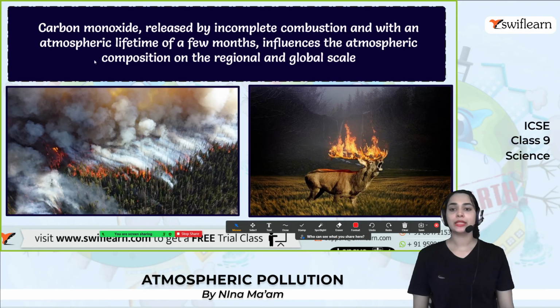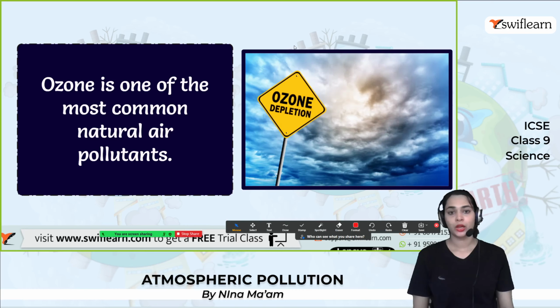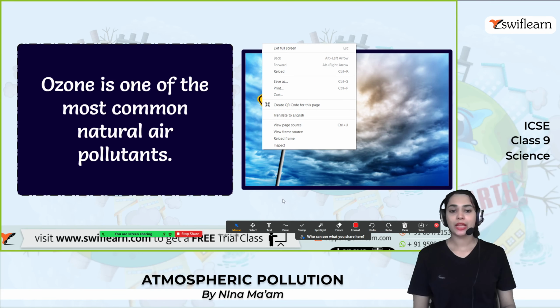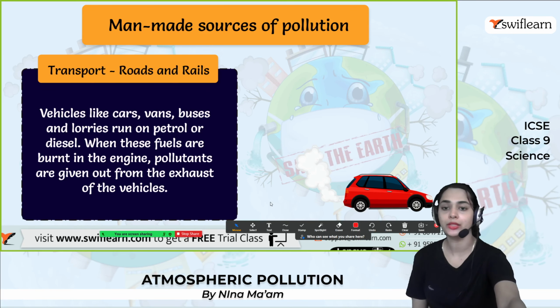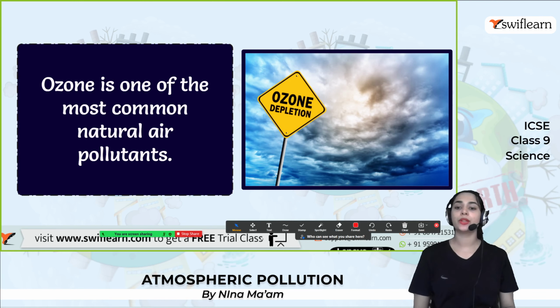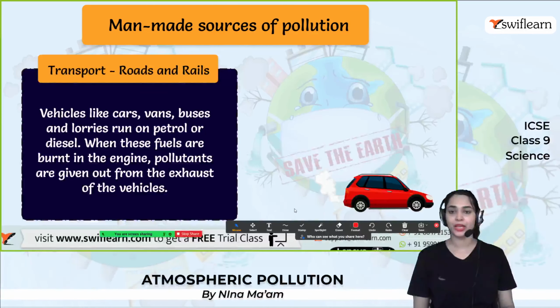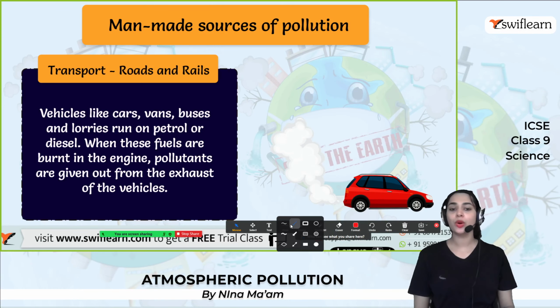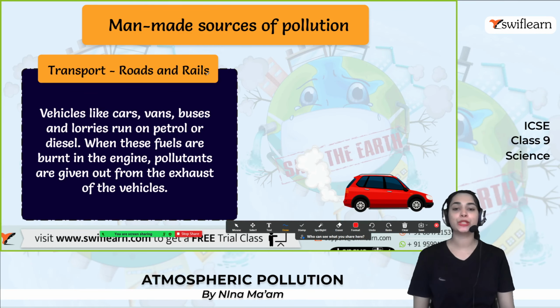The next one is related to the forest fire: carbon monoxide released by incomplete combustion, with an atmospheric lifetime of a few months. And alright, the next scenario is ozone. Ozone is one of the most common natural air pollutants, and it will cause depletion of the ozone layer as well. And now, the other one is the man-made sources of pollution.